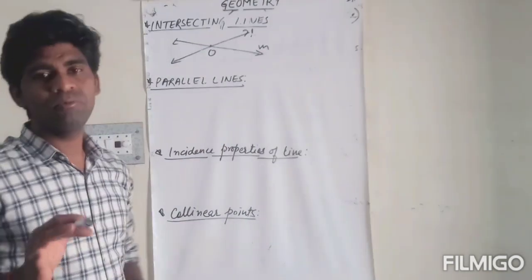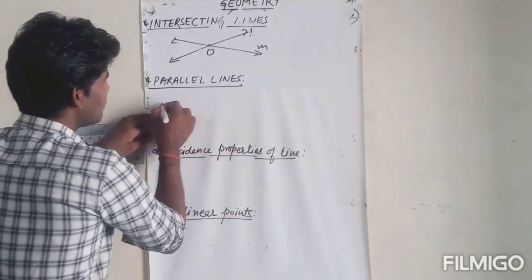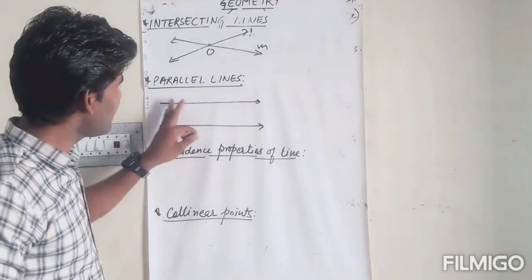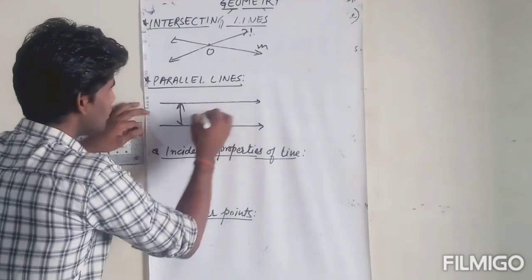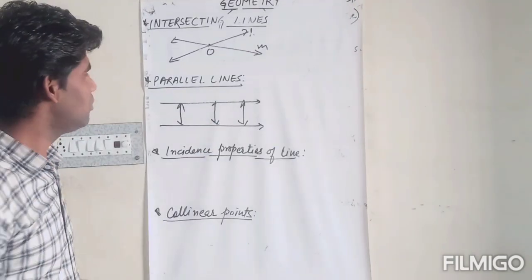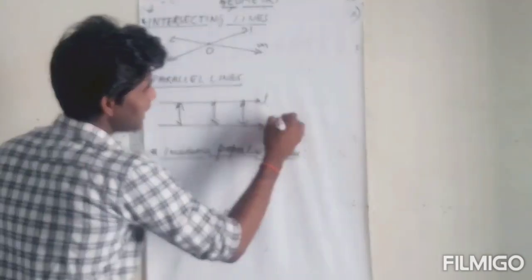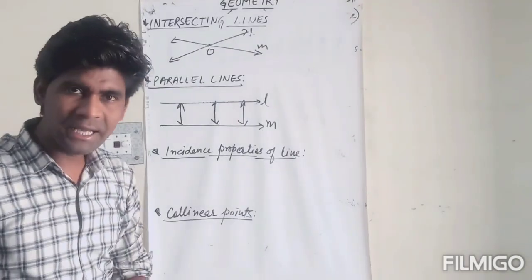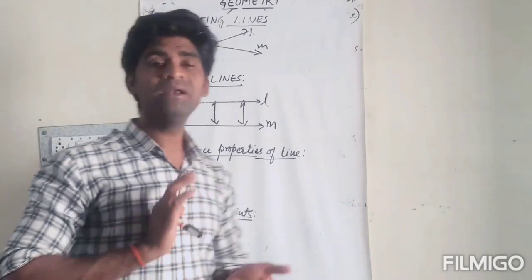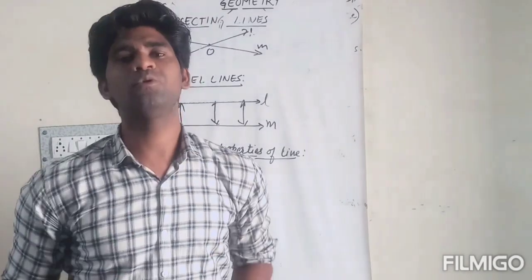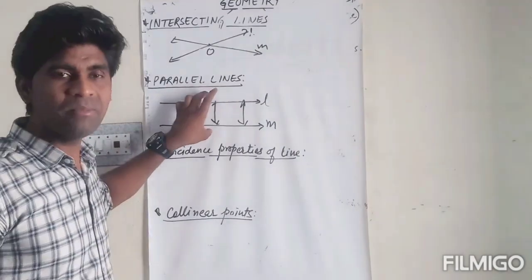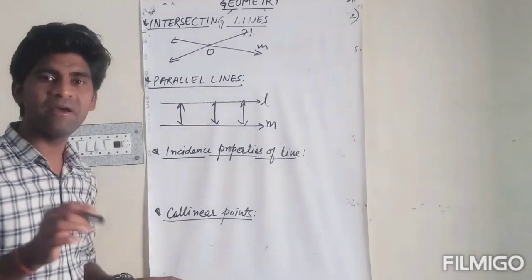Now the parallel lines. Two lines are said to be parallel if they will travel indefinitely, making the same distance between them. Look, these lines L and M are two parallel lines, means they will not intersect each other. यानी अगर हम उनको indefinitely आगे extend भी करते हैं तो एक दूसरे को किसी भी point पर cut नहीं करेंगी. They will show the same distance between them at each and every point.